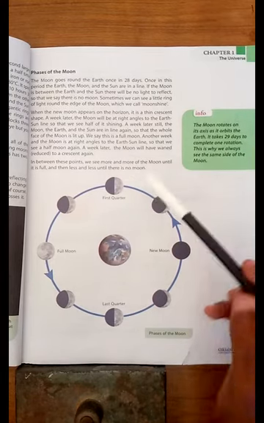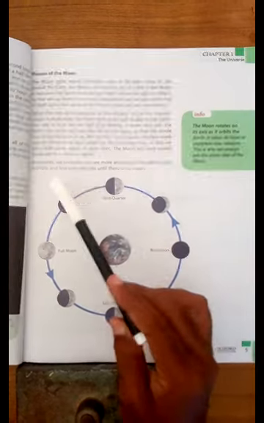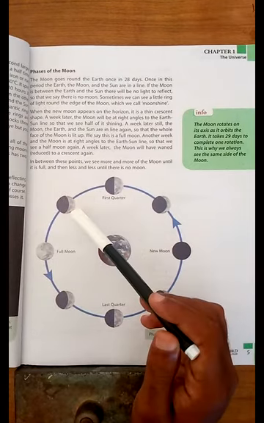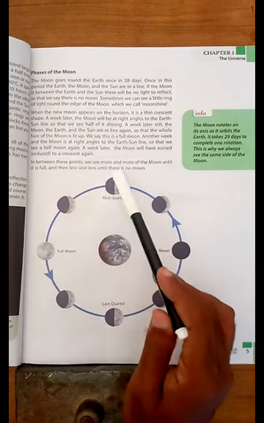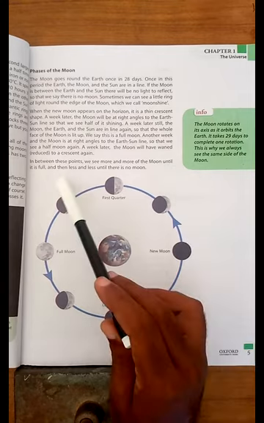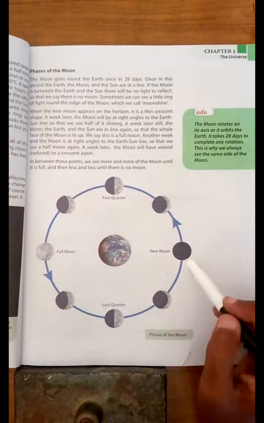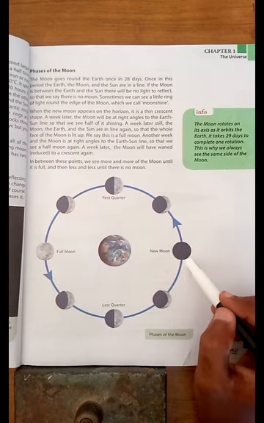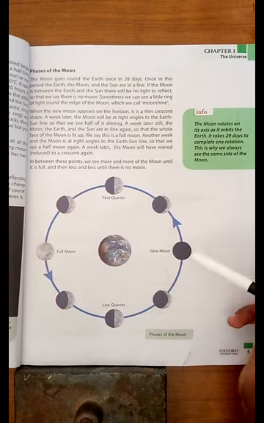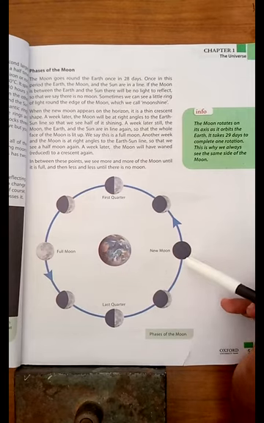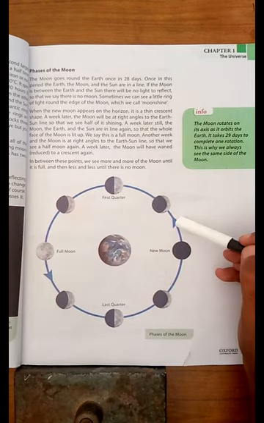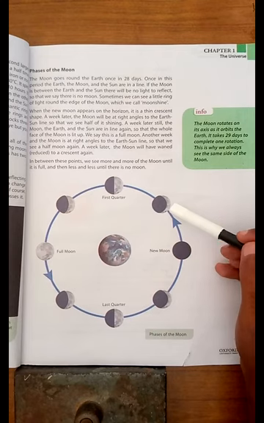A week later, the moon will have waned, or reduced, to a crescent. In between these points, we see more and more of the moon until it is full, and then less and less until there is no moon. As you can see, students, this is a picture of the phases of the moon, and the phases start from the new moon. This is the new moon, which is a crescent. As you have seen the moon on the first or second date, the moon looks like a crescent.